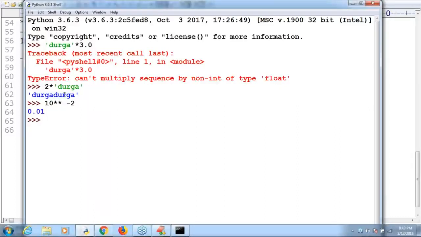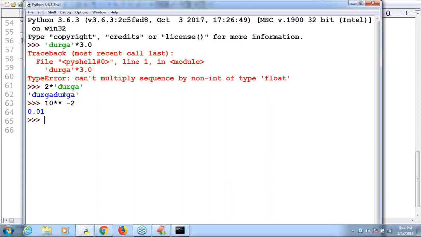What will happen? 0.01. 10 power minus 2 means something like 10 by 10 square, which is 1 by 100, so it evaluates to 0.01.